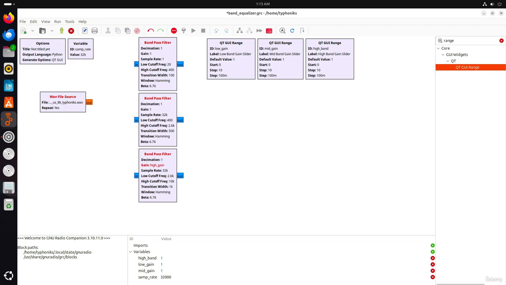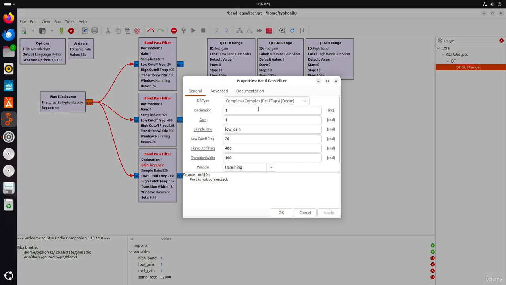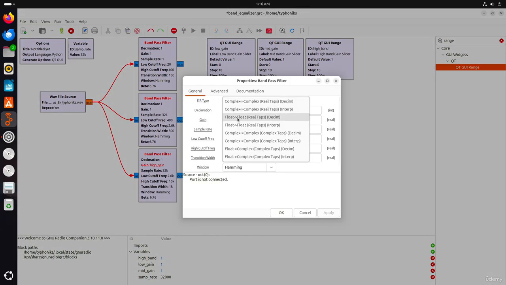And now we will connect the file source to our band filters. Here you will see red arrows. That's easily fixable by changing it to float.